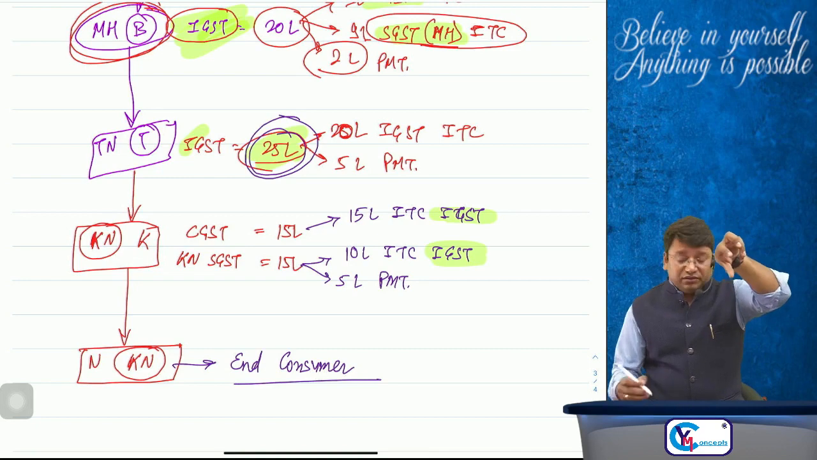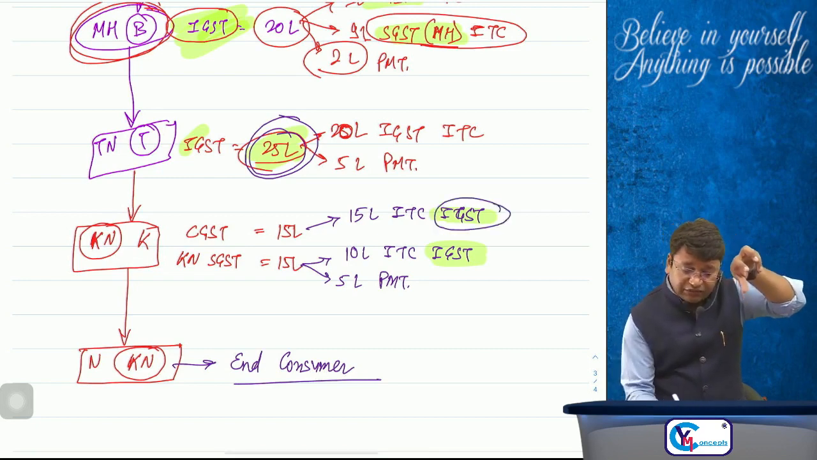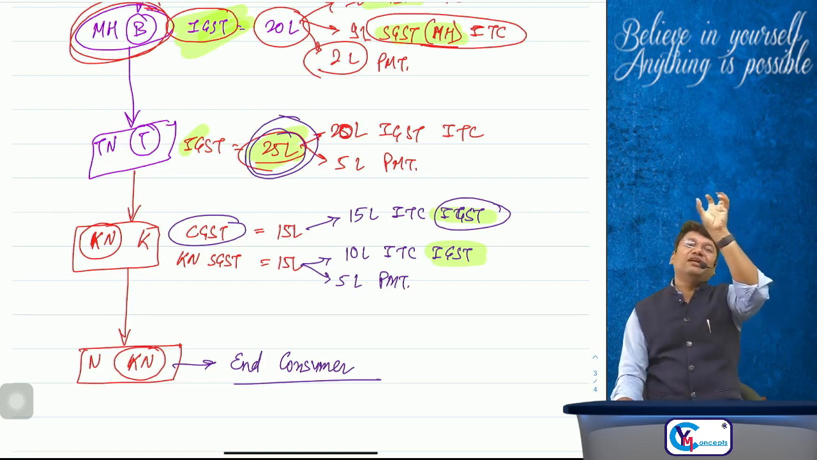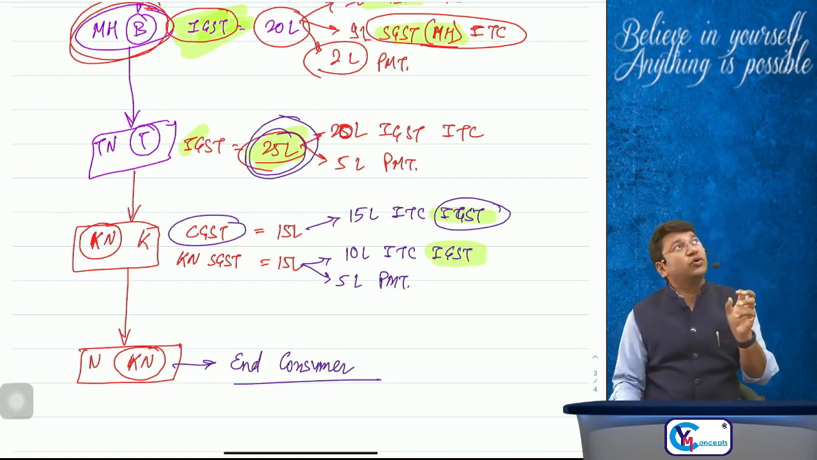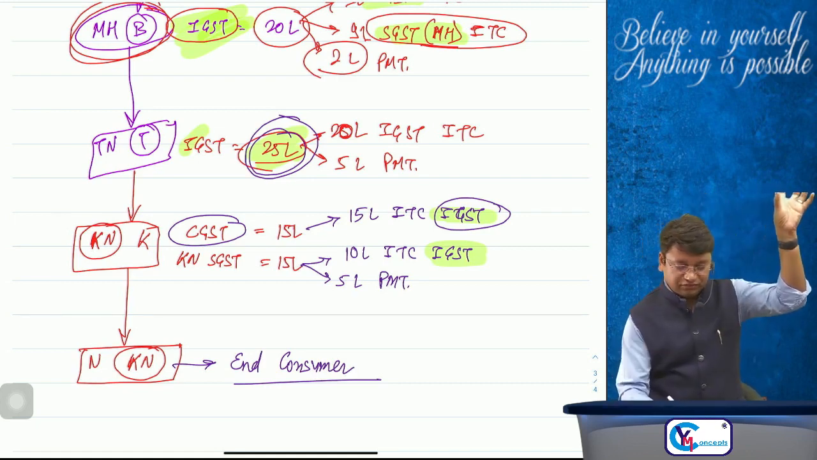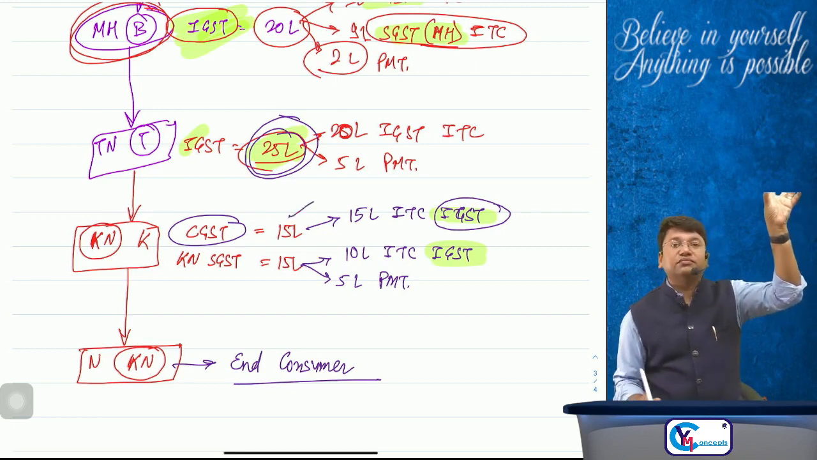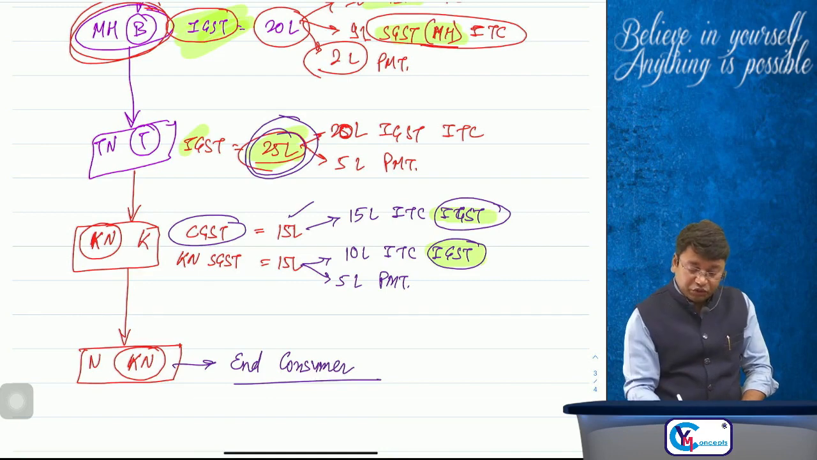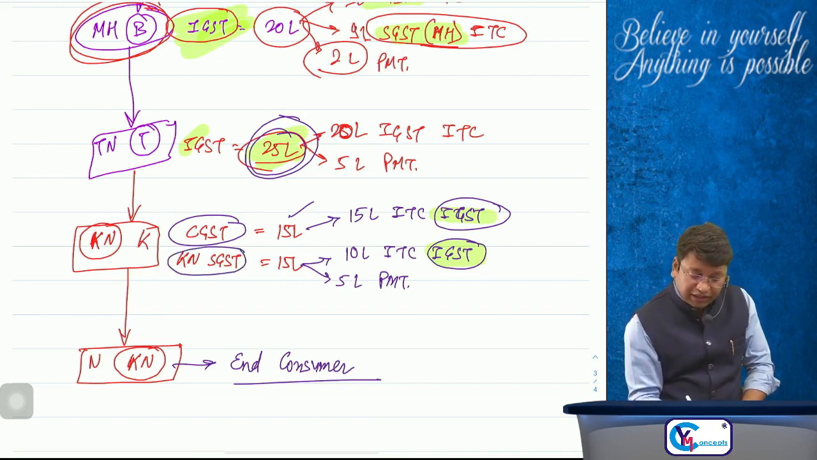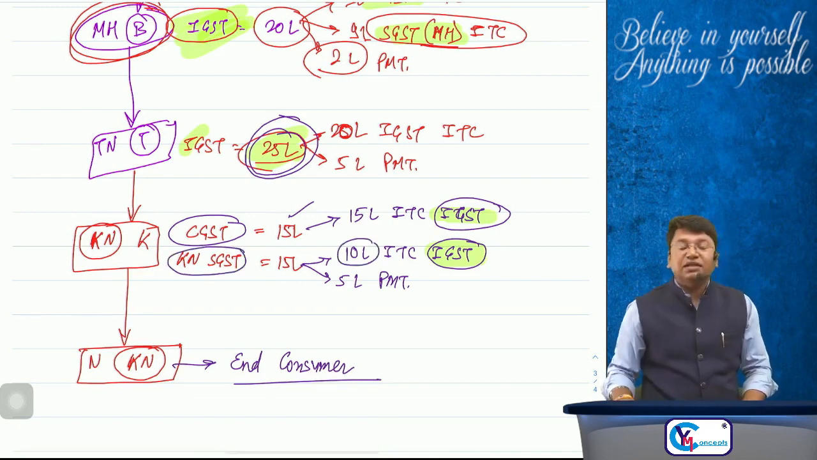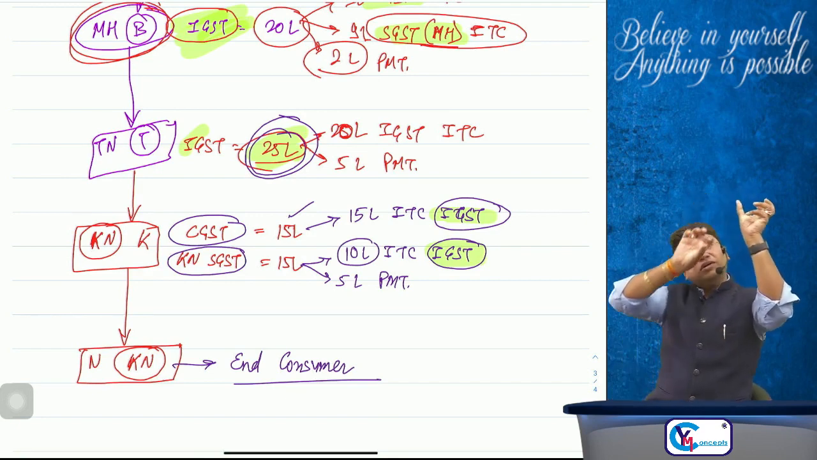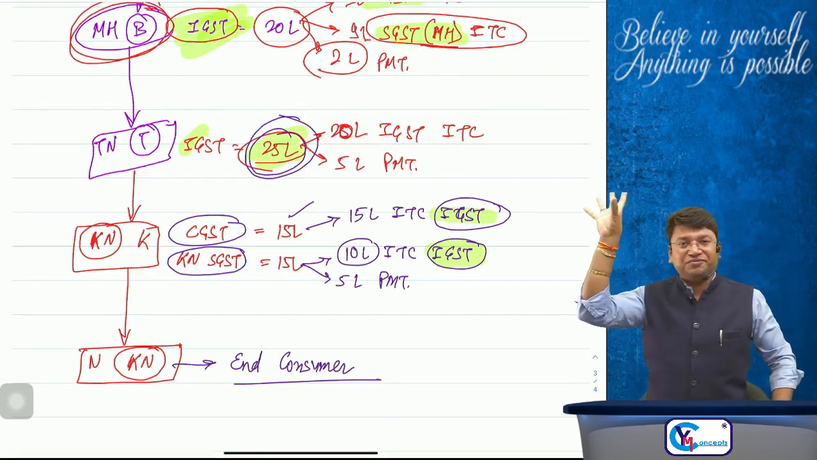At the moment when this IGST ITC is used for payment of the CGST liability, this 15 lakh will be transferred from the IGST account to the CGST account. And at the moment when IGST ITC is used for making payment of the Karnataka SGST liability of rupees 10 lakh, then IGST ITC of rupees 10 lakh will be transferred to the Karnataka SGST account.